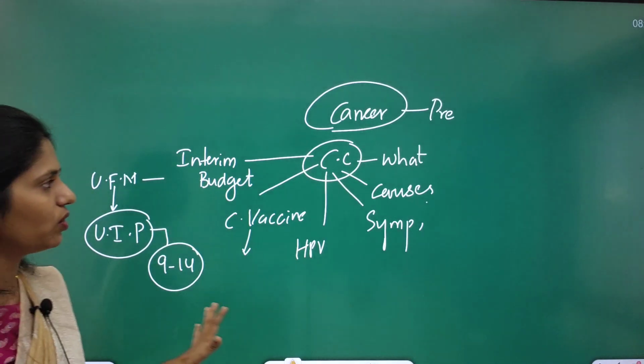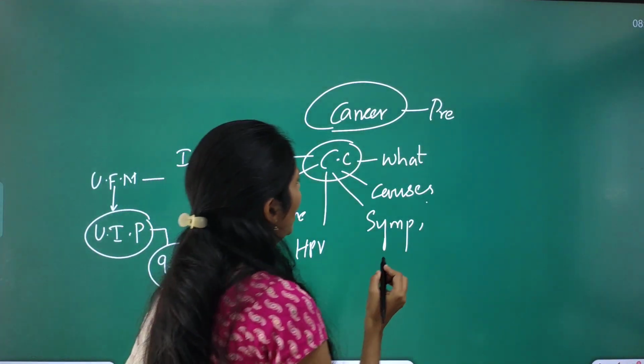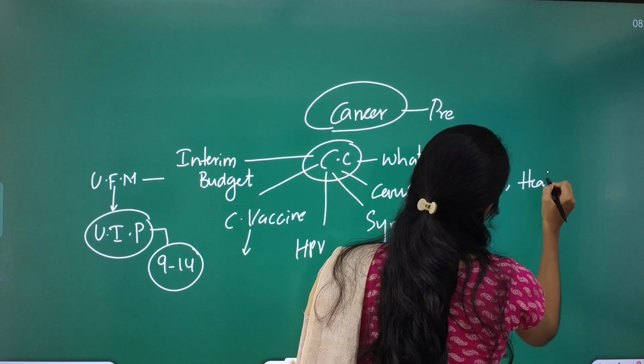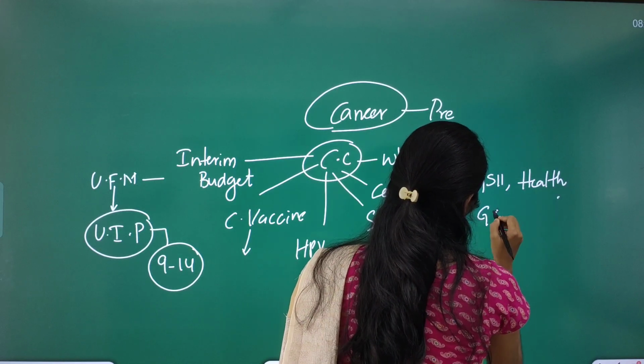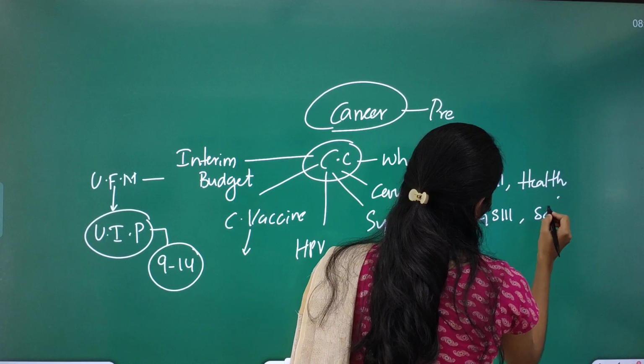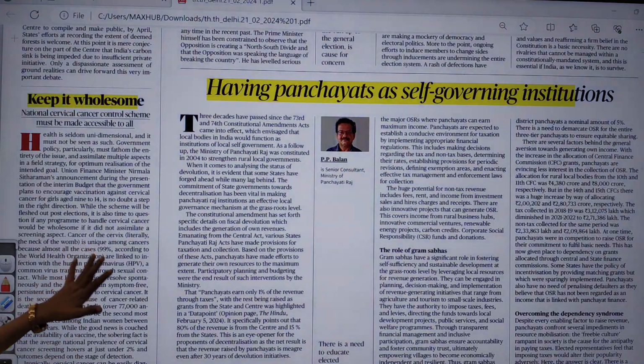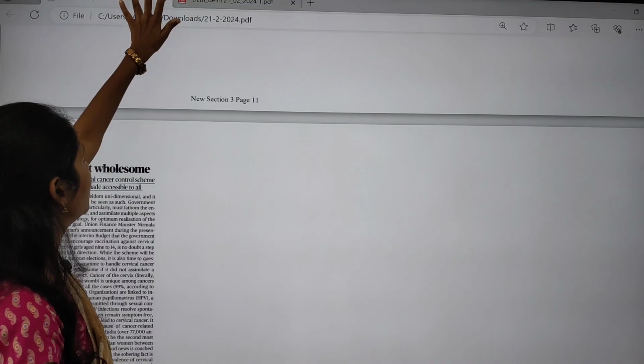So you have to know all these dimensions, and this topic is important from GS paper 2 under health, and even from GS paper 3 science and technology. Clear? So now let us try to understand this topic in detail.